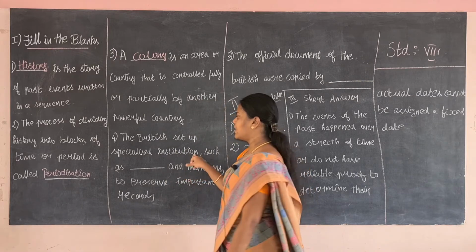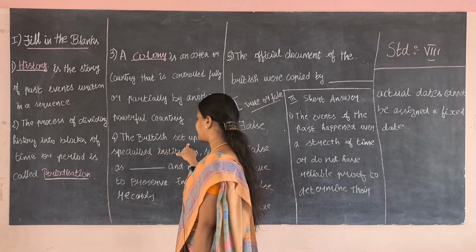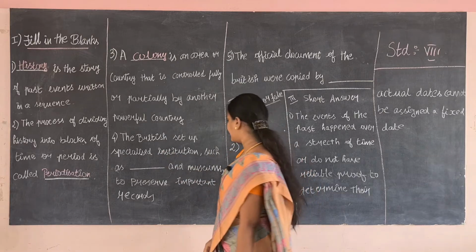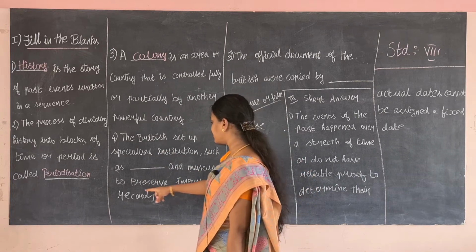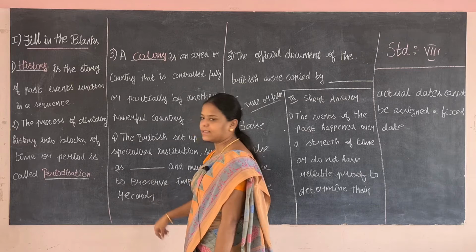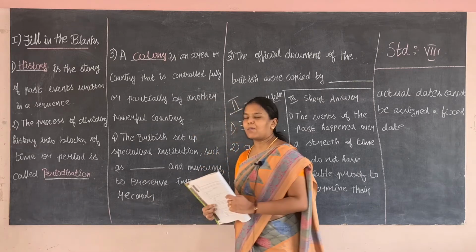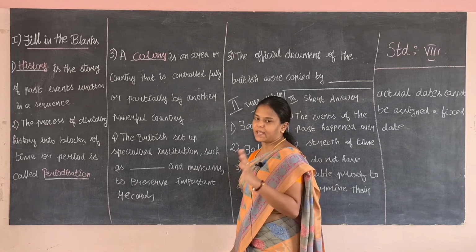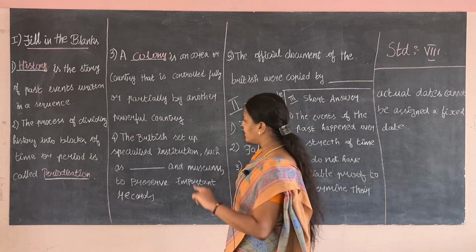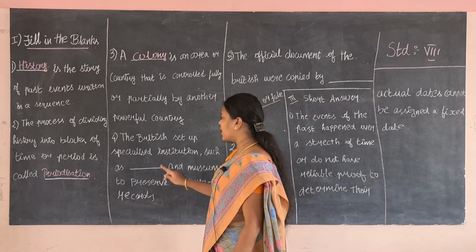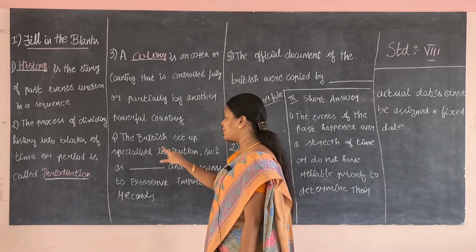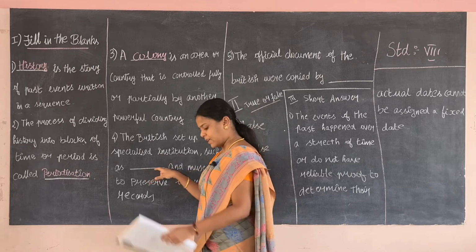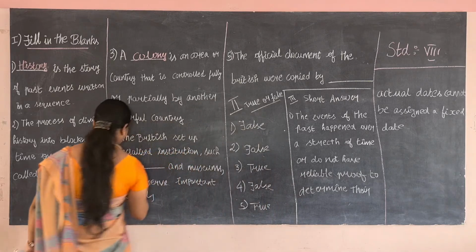Next, the question is, the British set up specialized institutions such as dash and museums to preserve important records. We have seen that some records are kept in the library. The answer is archives.